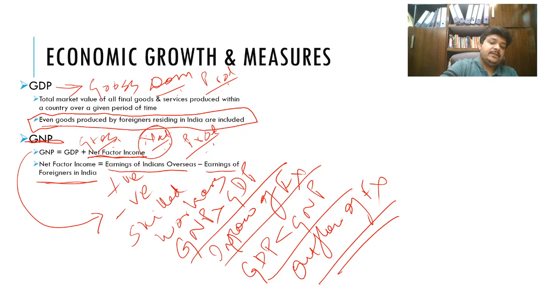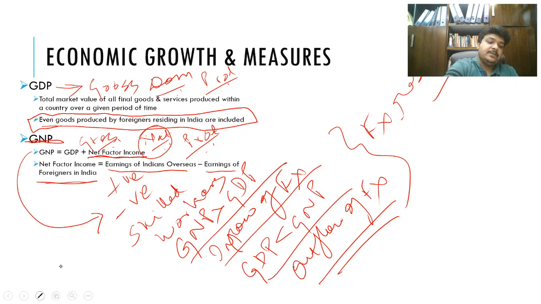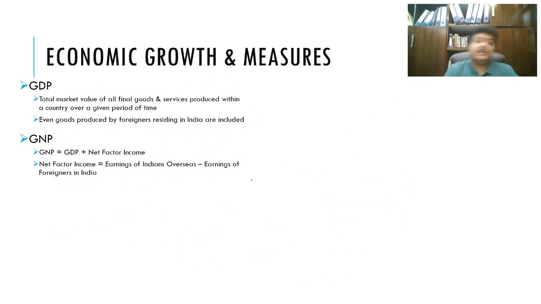Why is inflow of FX, foreign exchange, happening? Because people overseas are earning in dollars or in pounds or in yuan. Yuan is the currency of China. So if they are earning in that currency and sending it back to India, that means that much amount of currency of that country is coming back into India, which is good for our foreign exchange reserves. So that's one advantage of GNP. So I hope you have come to understand what GDP and GNP are now.